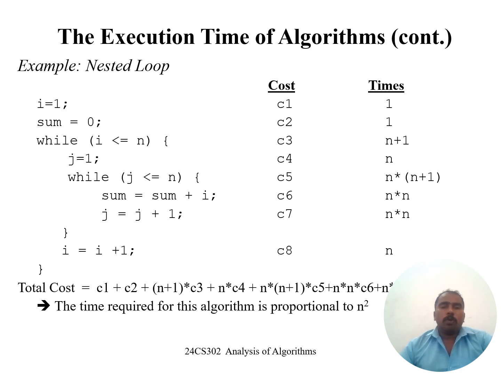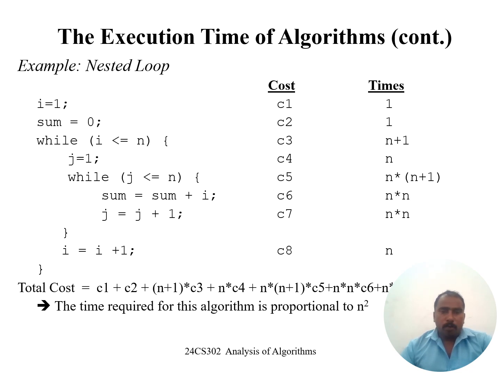And I equal to 1. We are going to count the 1 value. And sum equal to 0. We are going to count the 1 value. And while I less than or equal to n, value is n plus 1. Next, j equal to 1. We are going to give the value n. And the inner while loop, we are going to give the count value: j less than or equal to n. This value is n star n plus 1.